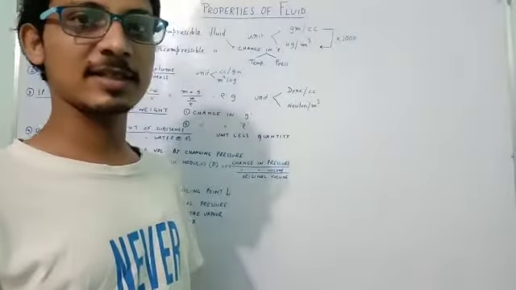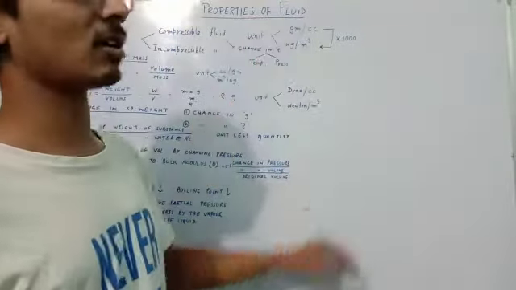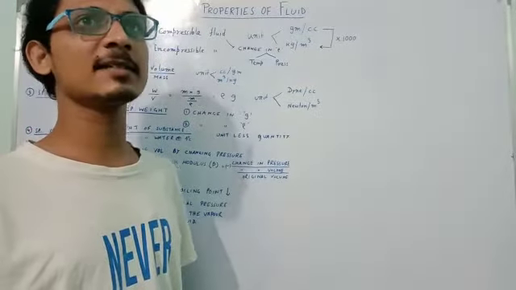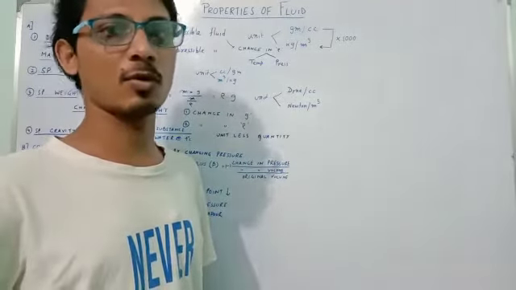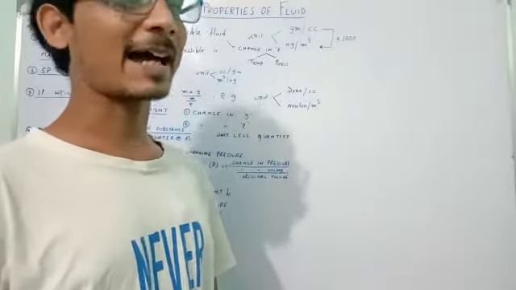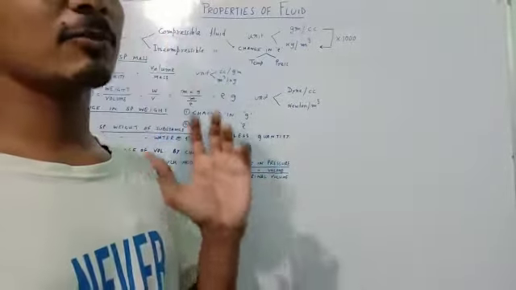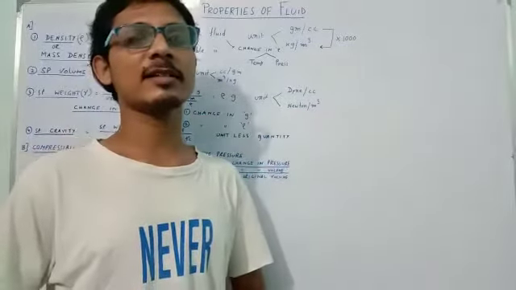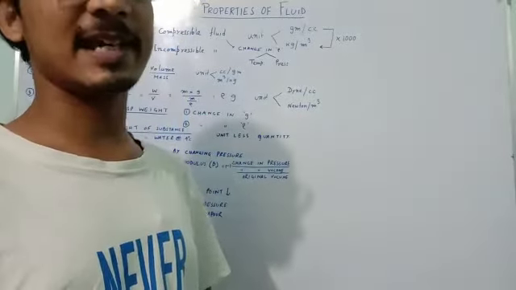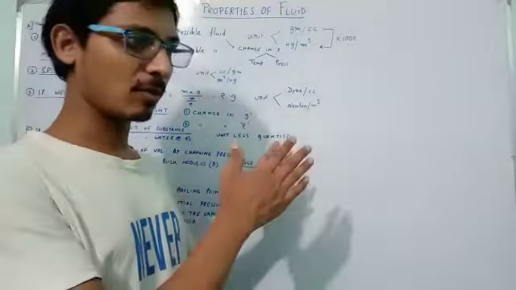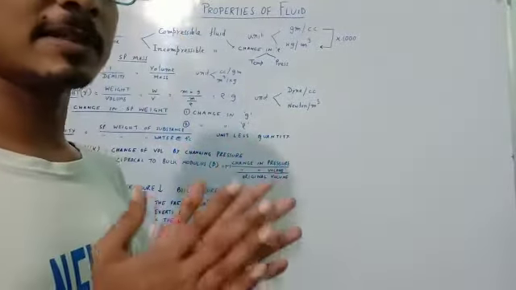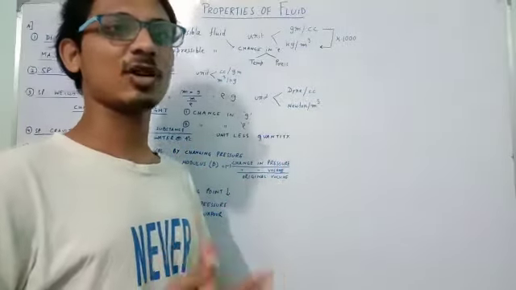Today we are going to discuss certain properties of fluid. Now, as you know, what is a fluid? A fluid is a substance which can flow from one place to another due to the fact that the intermolecular attraction forces, or the resistance between the particles or molecules of a fluid, is very less, so that it can easily move from one place to another.